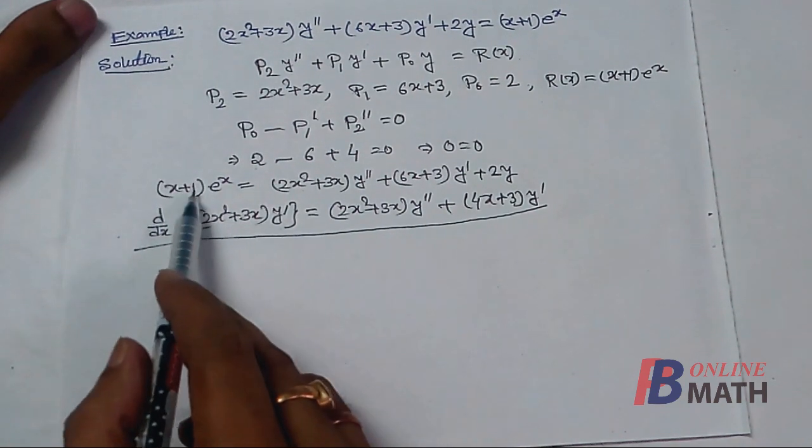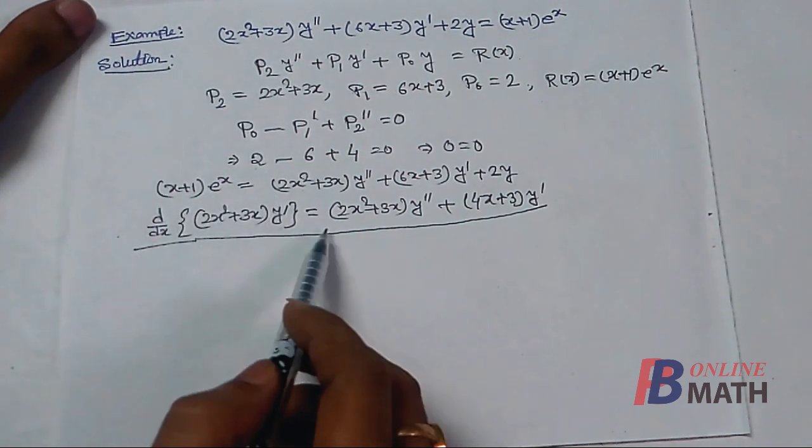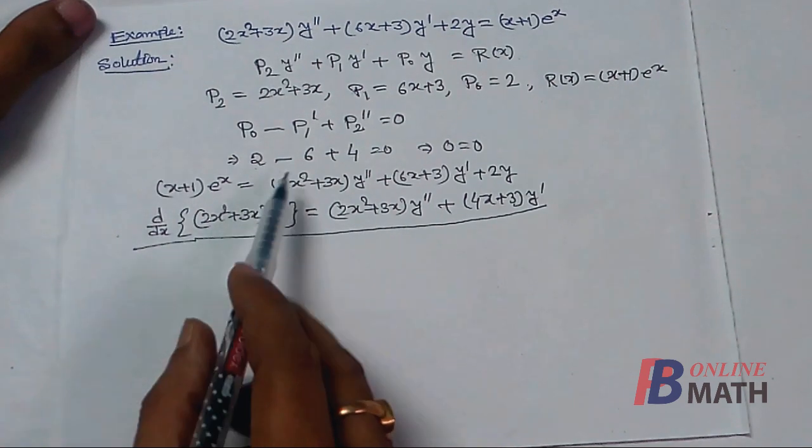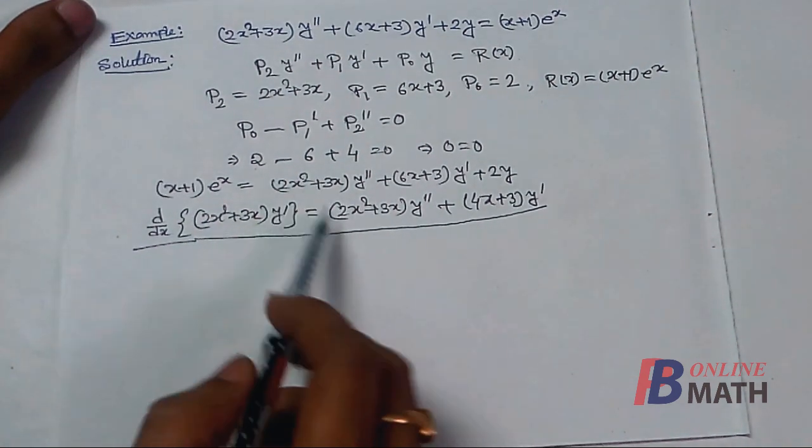Now if we subtract this first equation from the second equation, then we shall find that these two terms will be cancelled out.